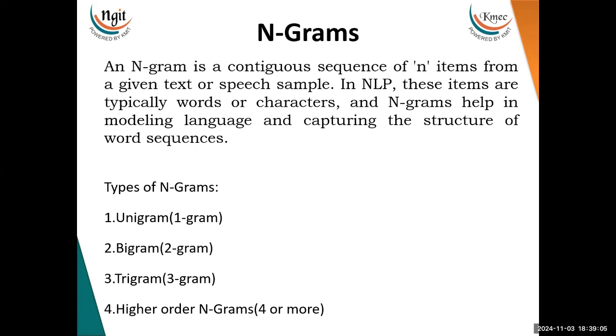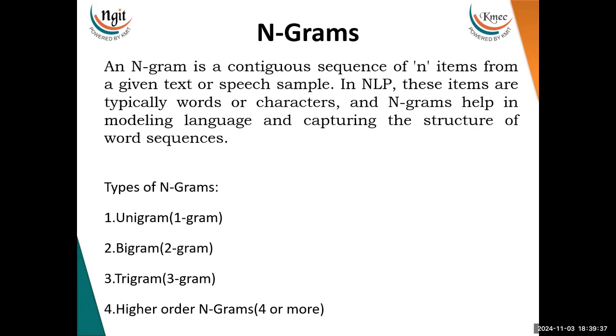When it comes to the bigram, if you consider the same example, I love could be one and love NLP could be the other. That means bigram is 2 gram, the sequence of 2 consecutive words or characters that exist in a given sentence. So the given sentence is I love NLP, I love will be one and love NLP would be the other. When I say trigram for the same example, I love NLP is already a trigram. That means it has already been divided into 3 and formed a sentence.